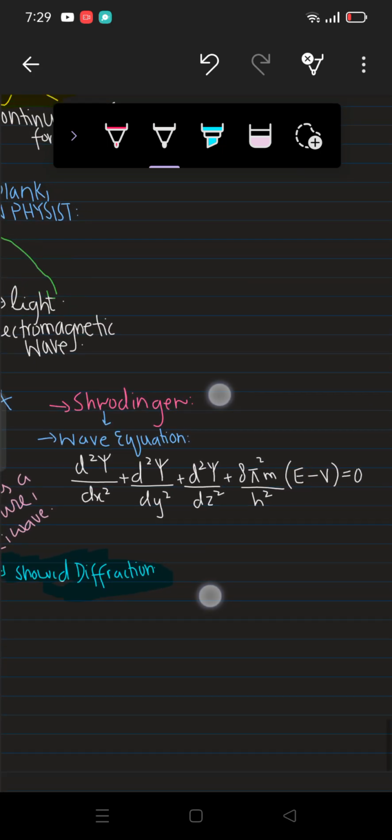So what is this equation? d²ψ/dx² plus d²ψ/dy² plus d²ψ/dz² plus 8π²m/h² into (E minus V) is equal to 0.